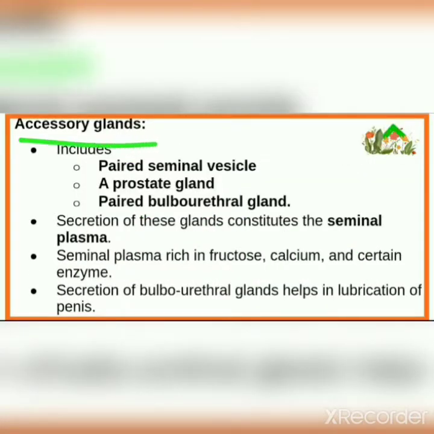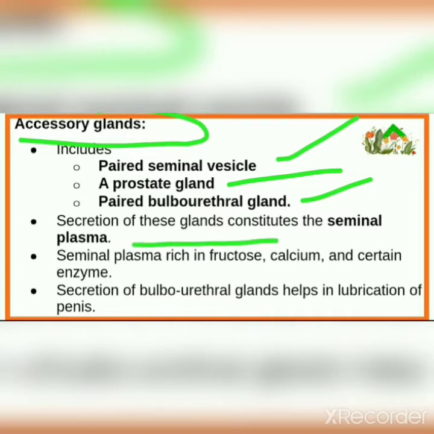Now, accessory glands. Accessory glands include paired seminal vesicles, a prostate gland and paired bulbourethral glands. Secretion of these glands constitutes the seminal plasma. Seminal plasma is rich in fructose, calcium and certain enzymes. Secretion of the bulbourethral glands helps in lubrication of the penis.